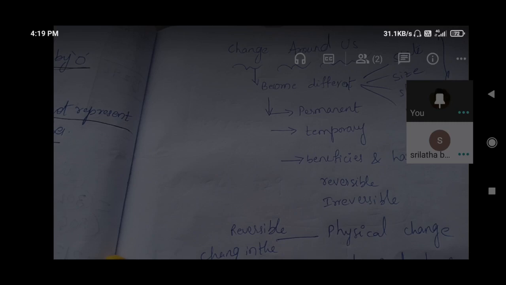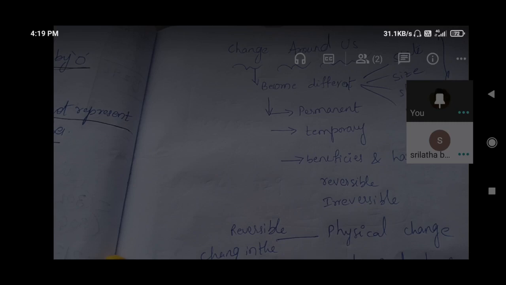We cannot attach the cut pieces again, right? So in that manner, activity 6 is what you told. Very good. That is what they have given here, activity 6. And whatever I told, burning of cotton cloth or burning of paper, we cannot get that paper back again. Those are also irreversible changes.